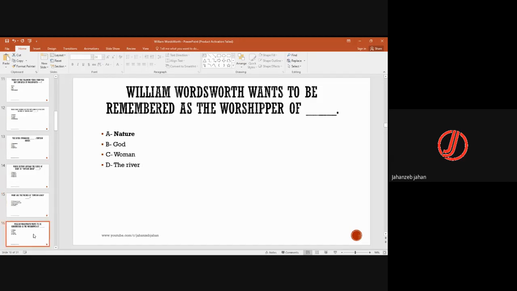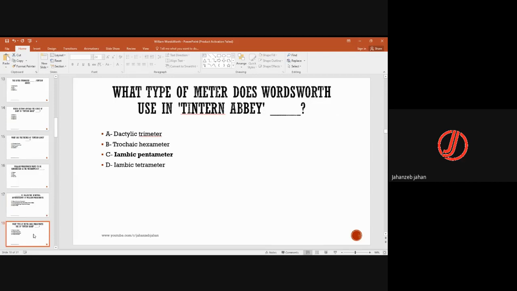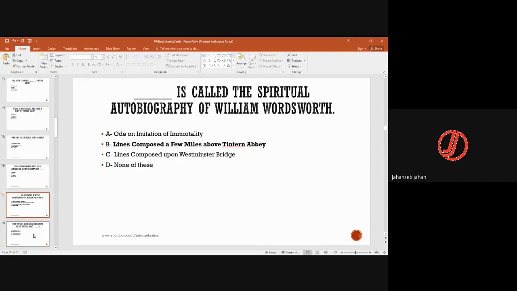William Wordsworth wants to be remembered as the worshipper of nature. So he was poet of nature, prophet of nature, worshipper of nature. So Dash is called the spiritual autobiography of William Wordsworth. So this is Lines Composed a Few Miles above Tintern Abbey. This is the complete title. Or this may be called the spiritual autobiography. Otherwise, his real autobiography is The Prelude itself, which is his best work and the longest work.